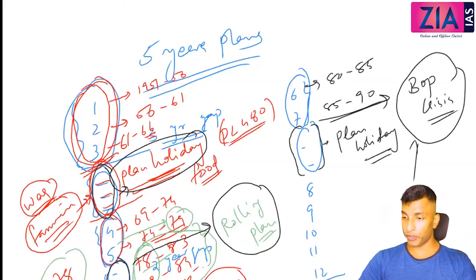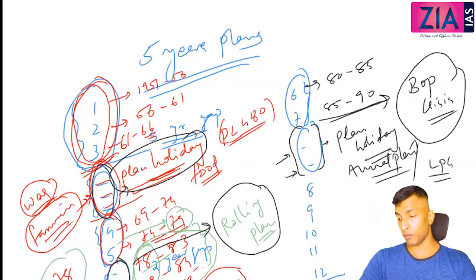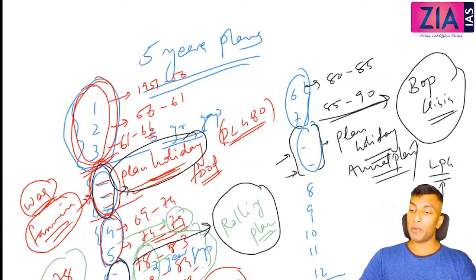That means shortage of forex, and the government announced a plan holiday here. So here also there was an annual plan. Okay, here is where we need to discuss LPG. We will do that later: first generation reform, second generation reform. So how many annual plans? Now again the 8th plan will be continued.